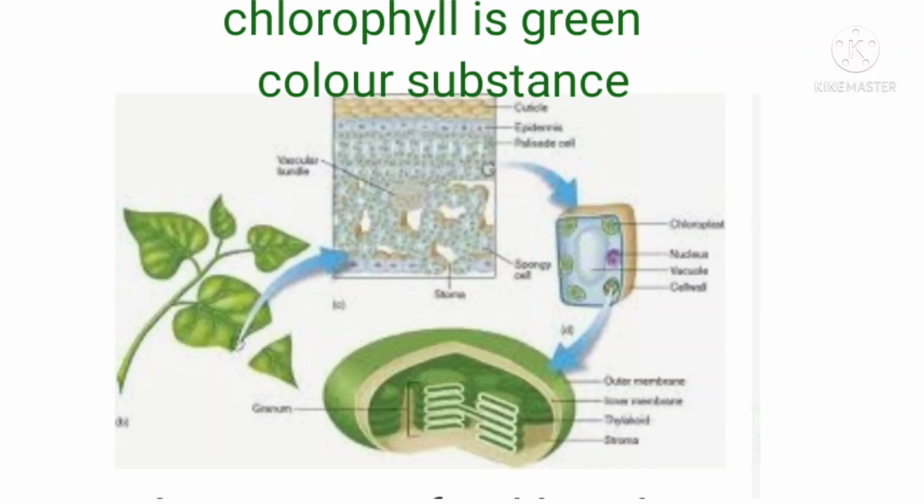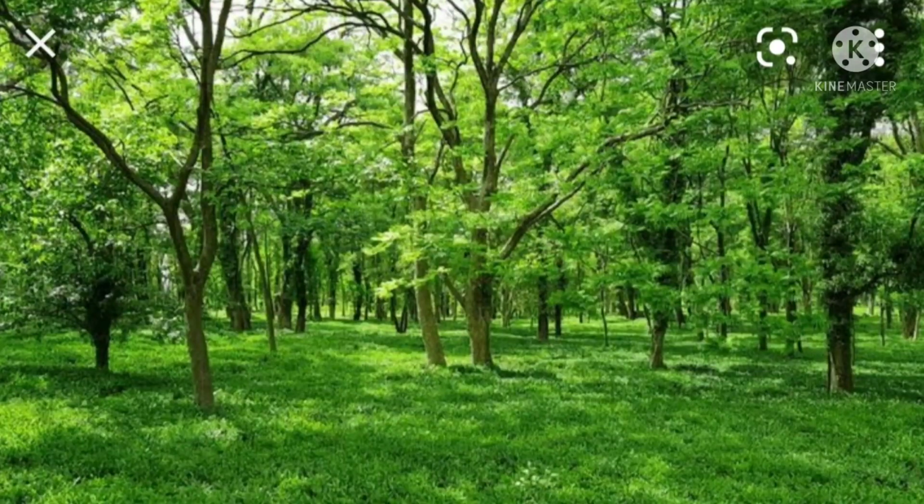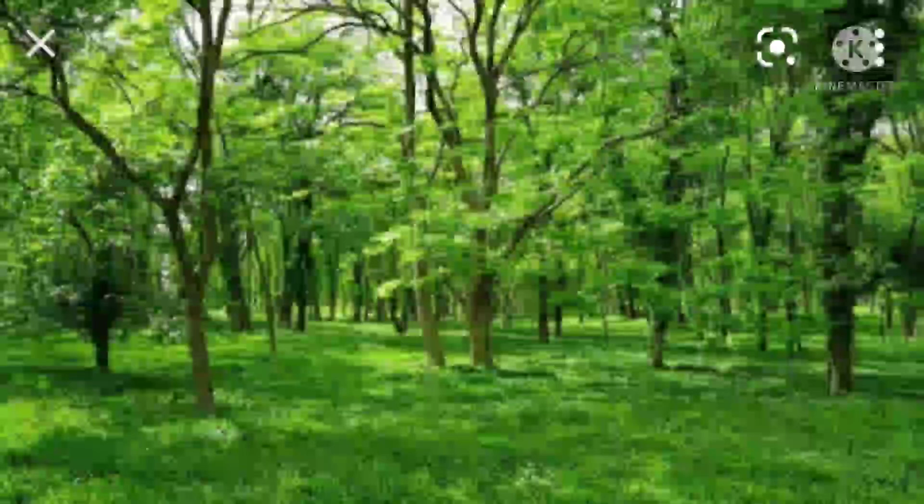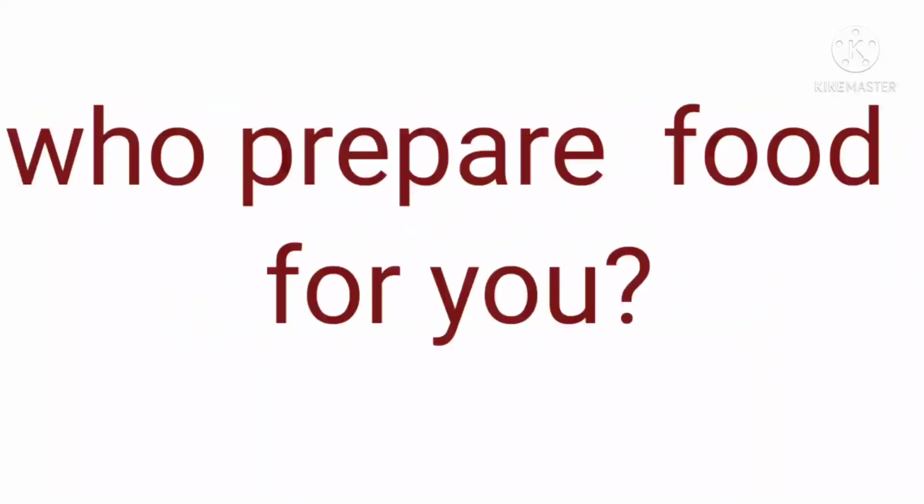This chlorophyll is responsible for this greenery and plays a key role in preparation of food. You will learn about all these in higher classes. Okay, children. Next, we are going to another concept, autotrophic nutrition in plants.